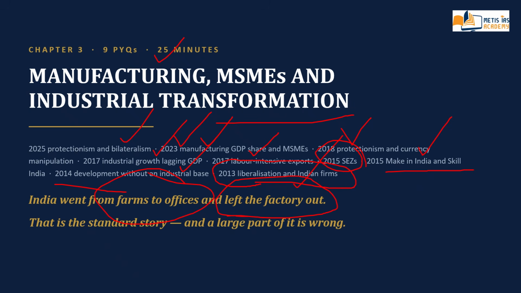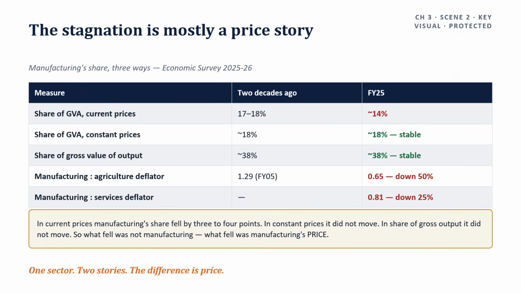Then we are moving to scene number 2, that is, the stagnation is mostly a price story. This is the scene that will separate your answer from everyone else. Everybody knows manufacturing's share of the economy has fallen. Almost nobody knows what fell.